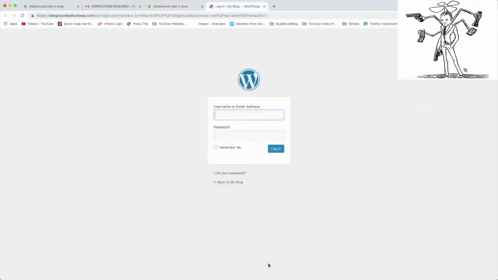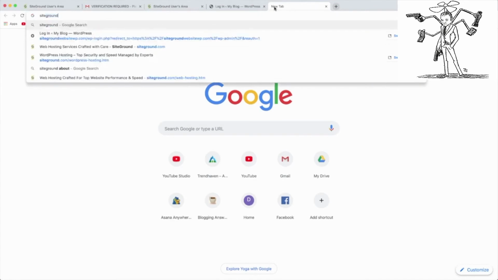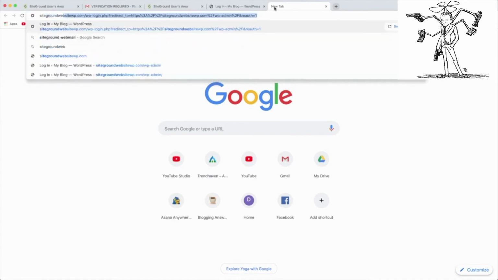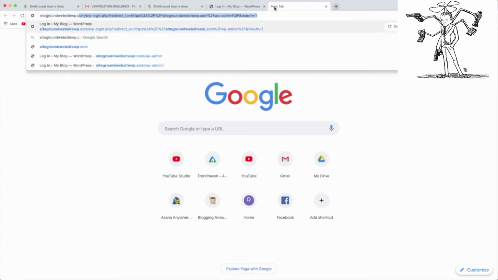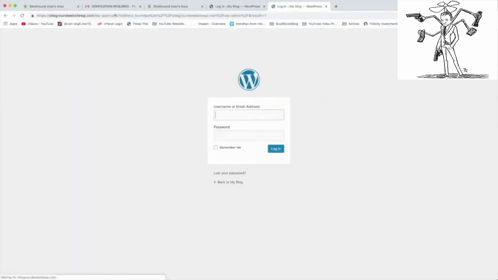All right, on your login screen, I recommend bookmarking it for future reference, so you don't have to type in some long link. But if you do want to type it in the future and you get logged out, it's just going to be your domain name. Sorry about that. So ours is sitegroundwebsitewp.com/wp-admin. That's how everyone gets to the login page once they are comfortable using WordPress.